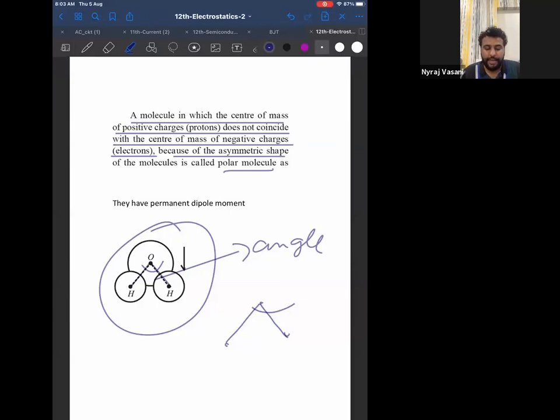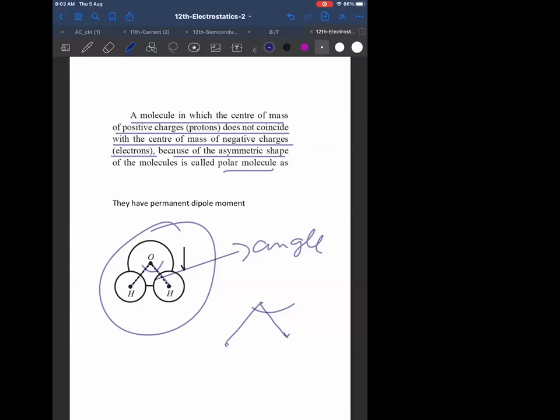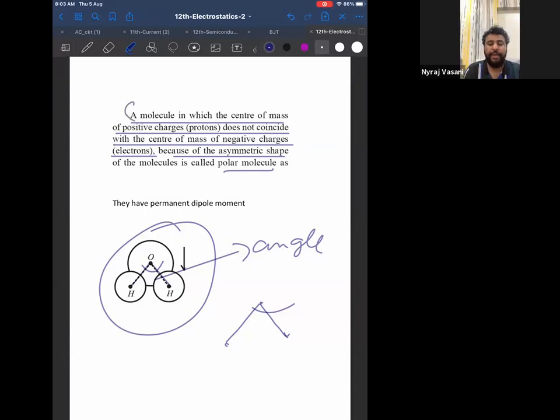Did you understand? Example, water. I think this topic is there even in chemistry, in which you also have the angle. Tell me, have you studied this? Polar molecule. Example, water. Yes, sir. Okay. Now, see the definition of a polar molecule. A molecule in which the center of mass of all the positive charges does not coincide with the center of mass of negative charges, because of its asymmetric shape, is called a polar molecule. Now, center of mass: can I say the center of mass of a sphere is the center of the sphere itself?